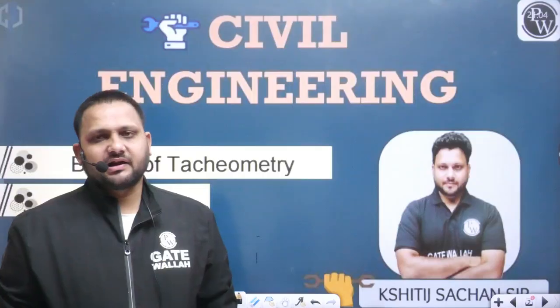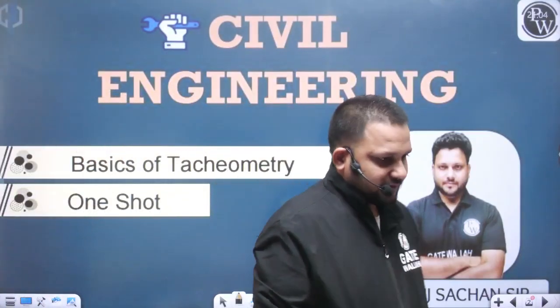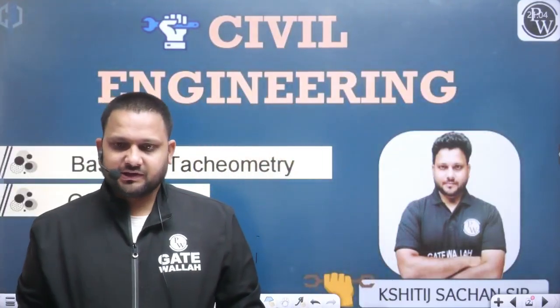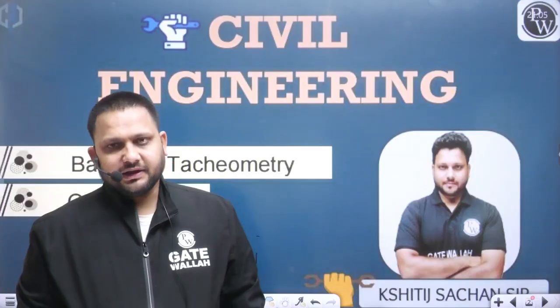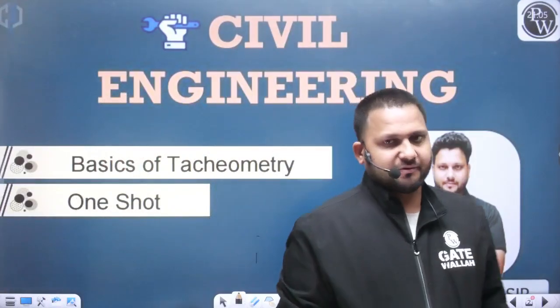So in the last class we completed the basic construction details of the theodolite: the various components of the theodolite from the construction point of view, and their uses. Yes or no? The main part was the telescope. In the telescope, two main parts were there: one was the eyepiece and another was the objective.